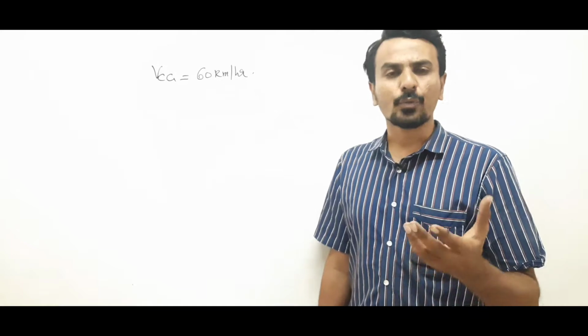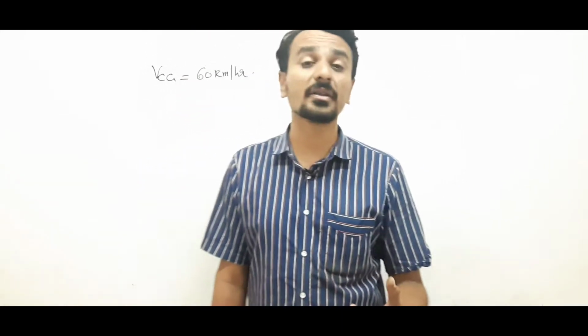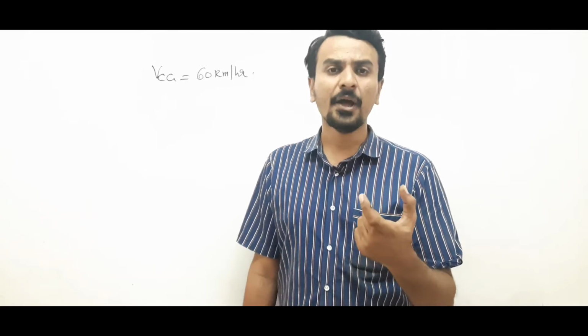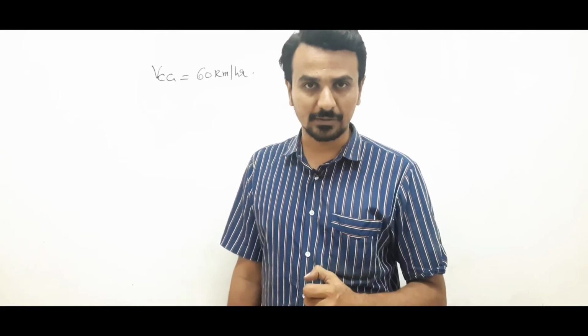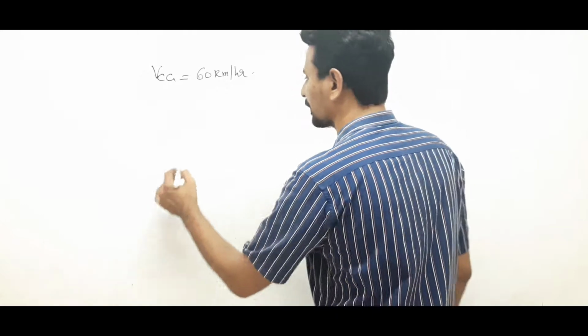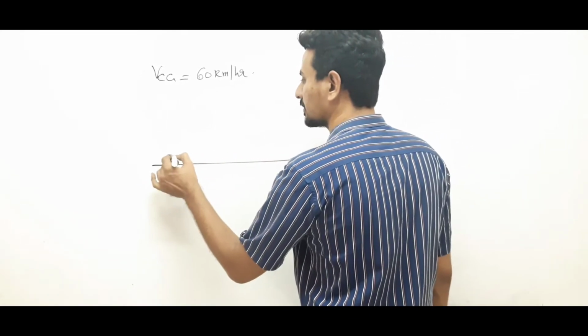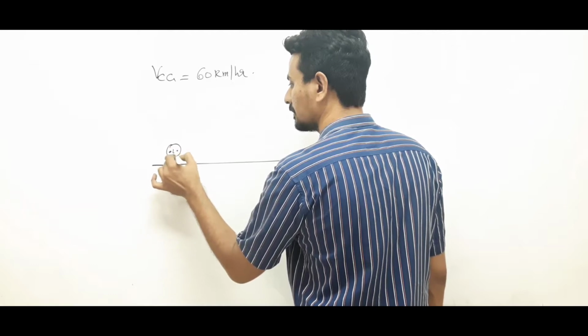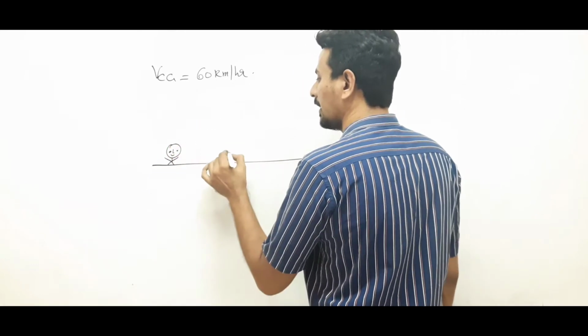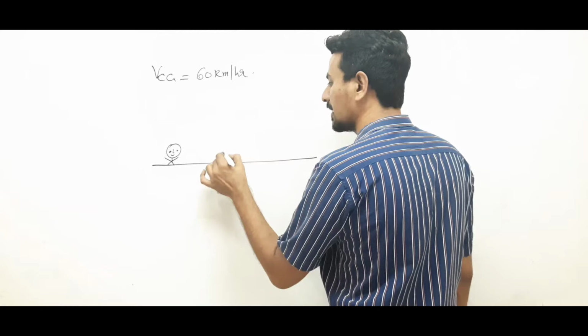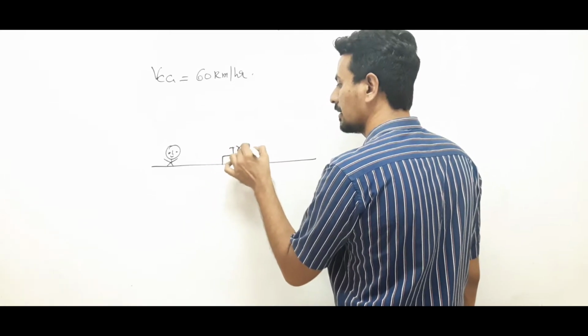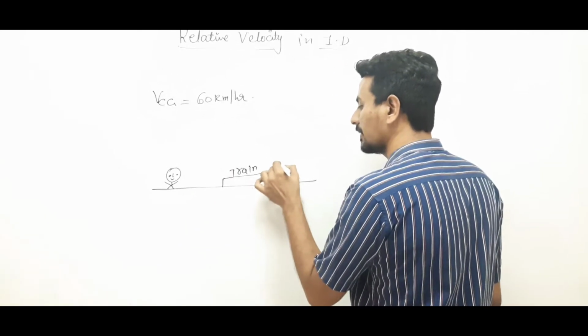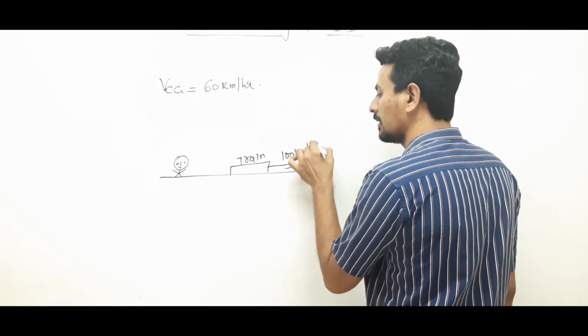That means motion is a relative concept. It all depends on the frame of reference, that means the place from where you are observing the motion, right? Suppose you are standing here on the ground, and you see a train moving this way with 100 km per hour.